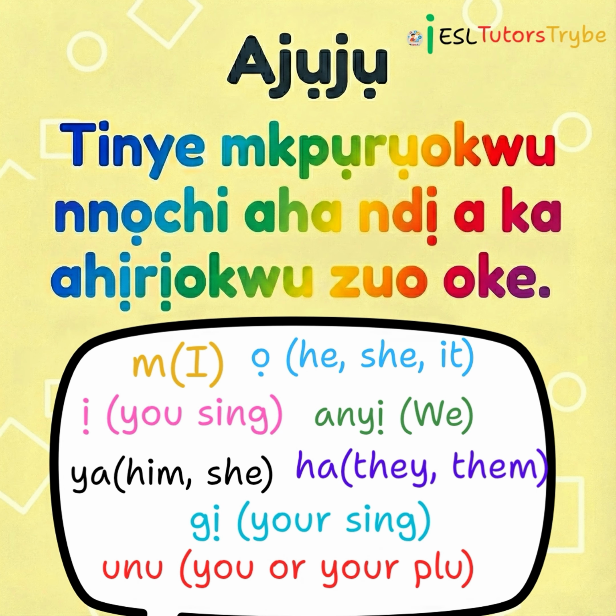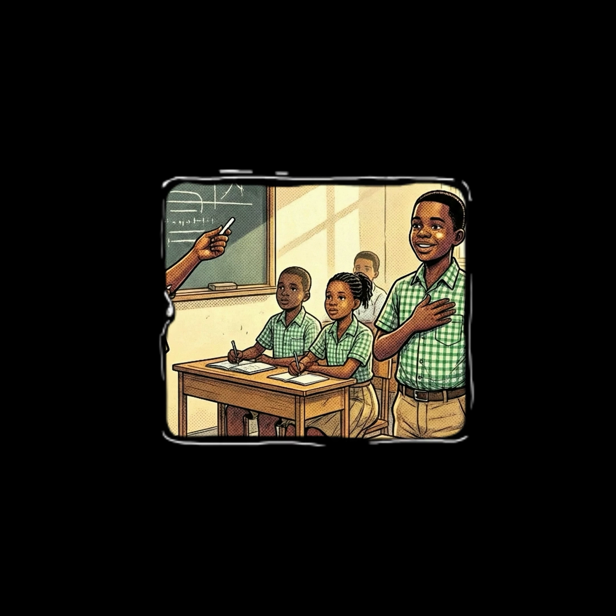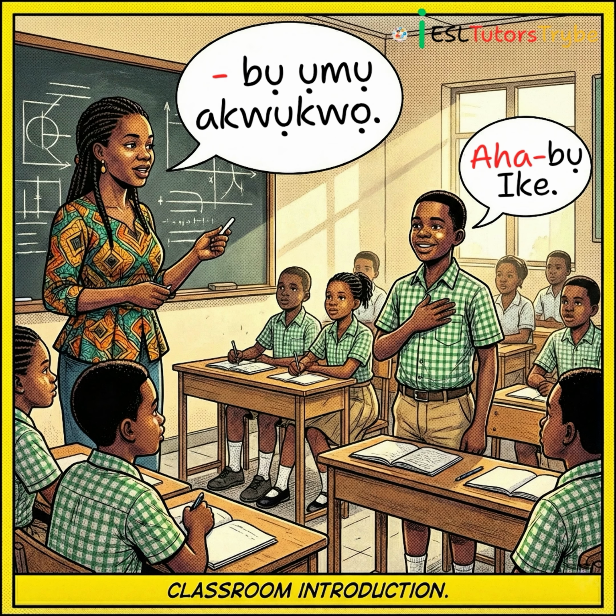Mkpụrụ okwu nnọchiaha means pronouns. Ndị a means these. Ahịrịokwu means sentences. Zuo oke means to be complete.